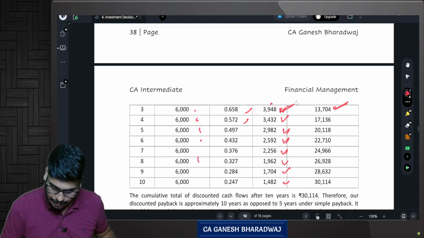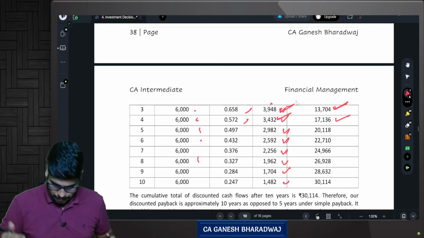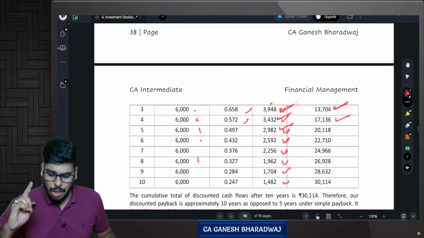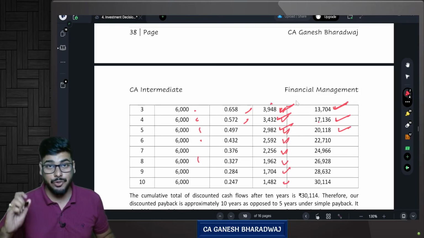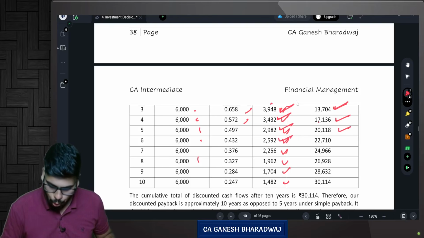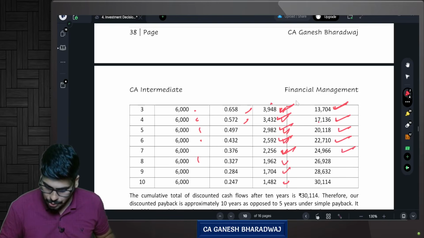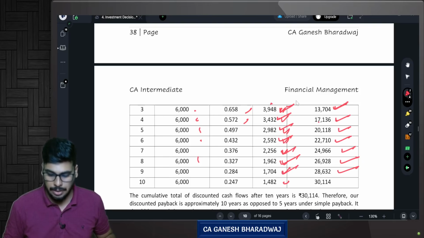Then 13,704 plus your 3432 gives you 17,136. So at the end of year 4, till now you have cumulative cash inflows of how much? 17,136. Then at the end of year 5, 2982 is the amount. So 17,136 plus 2982 gives you 20,188. Then plus 2572 gives you 22,710, plus 2256 gives you 24,966, plus 1962 gives you 26,928, plus 1704 gives you 28,632, plus 1482 gives you 30,144.